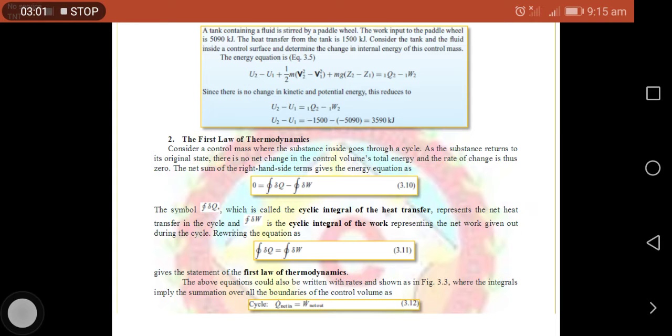Kaya, ang equation natin is from the energy balance equation, naging 0 is equals to integral of change of Q minus integral of change of W. Okay? From this equation 3.10. So, we can just say that integral of change of Q is equal to integral of change of W, or we can also say that for a cycle, rate of change of Q is equal to rate of change of work. So yan yung equation natin for the first law of thermodynamics.